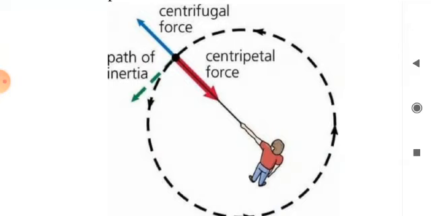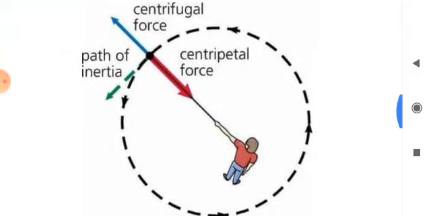And the centripetal force is defined as the force acting on a body that is moving in a circular path, and that is directed towards the center around which the body moves. Just follow the diagram. It will be very clear to you.